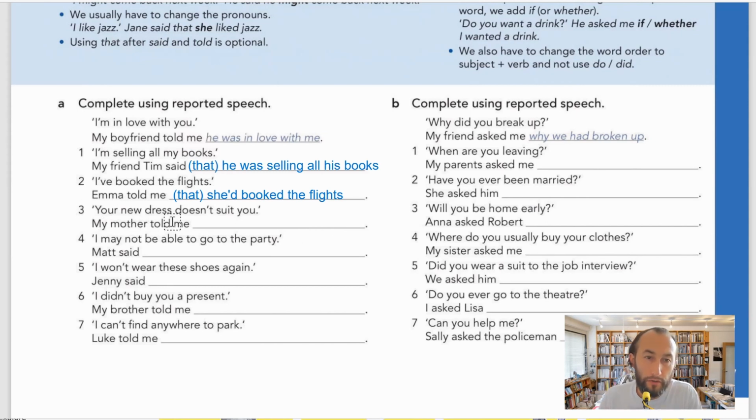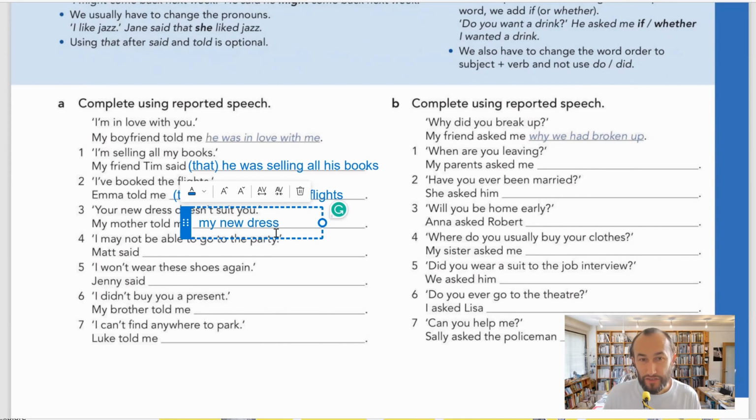Number 3, we're moving to number 3 now. So your new dress doesn't suit you. This is the direct speech. So my mother told me. My mother told me. So it will be my new dress. My new dress. So doesn't suit is present simple.